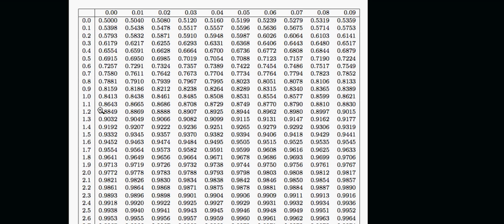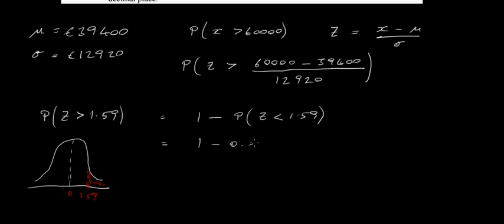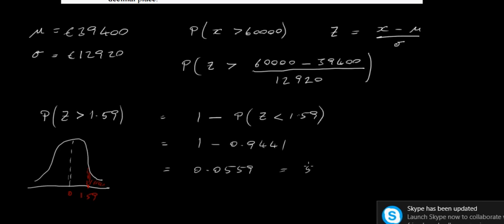Now if we look that up, we want 1.59 on our table. So if you look at this here, this is the table here, so this is our 1.5, we go out to 9 here, and that's 0.9441. And when you work that out, then you get 0.0559. So that's going to be equal to 5.59%.